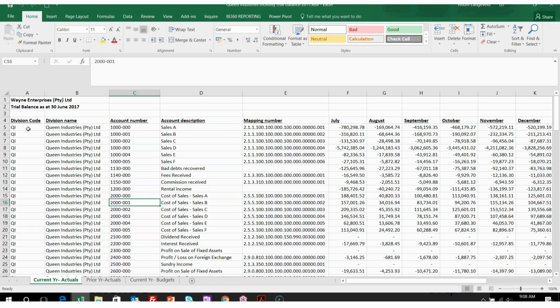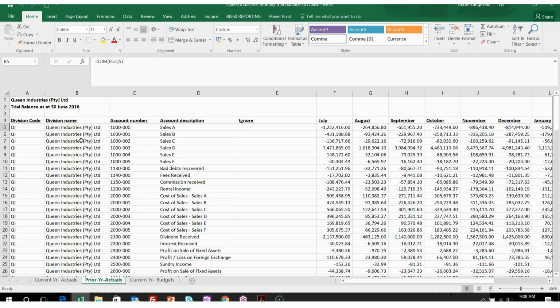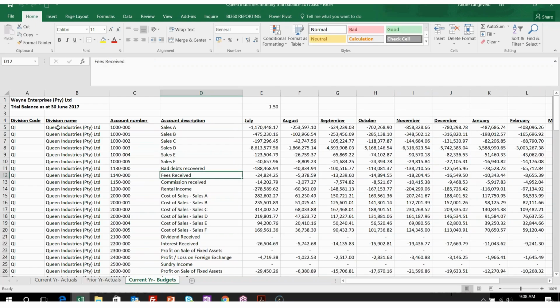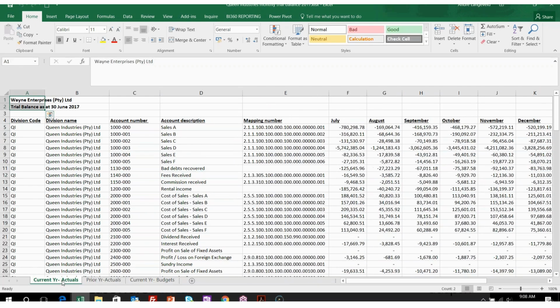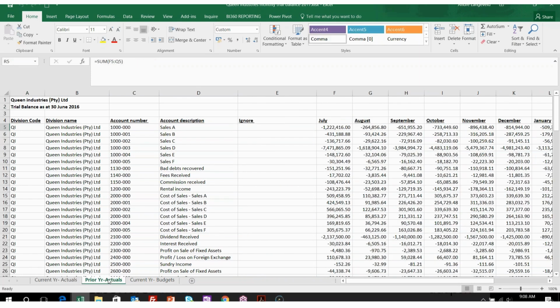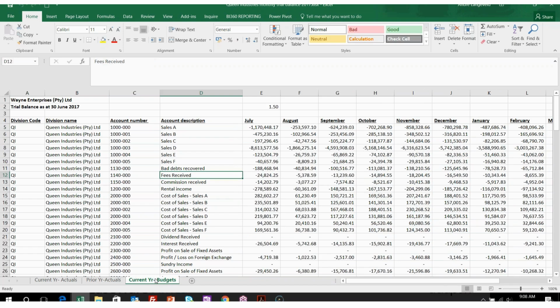For today, there are all the different divisions which we're going to be importing, but I've only done one division, so we'll be using that one. We've got Wayne Enterprises and then the trial balance. Then I've also got prior year balances for Queen Industries, and also budgets. So we'll be importing actuals for the current year, prior year actuals, as well as budgets. That's the information that we'll be importing.